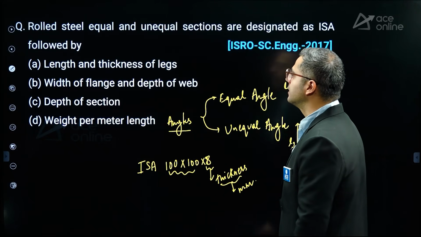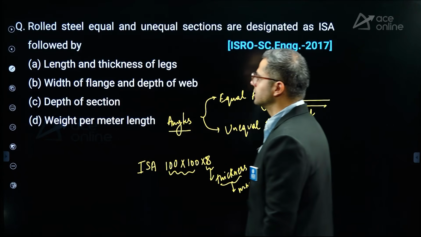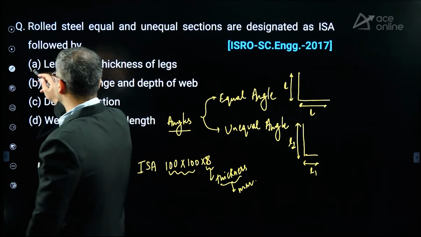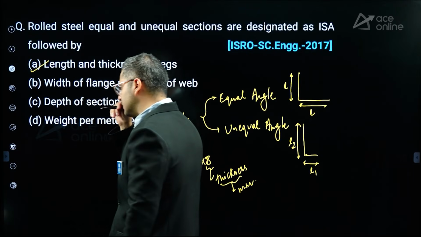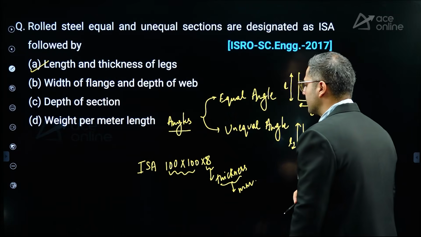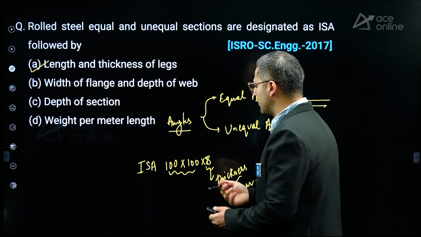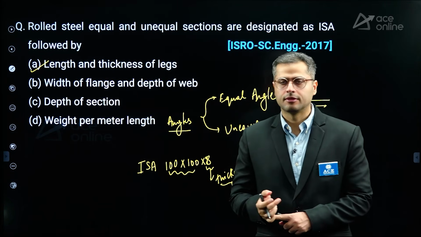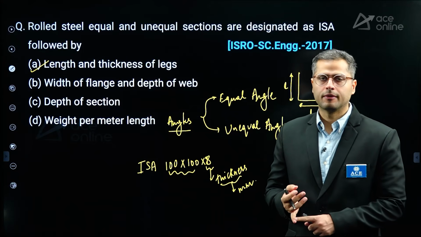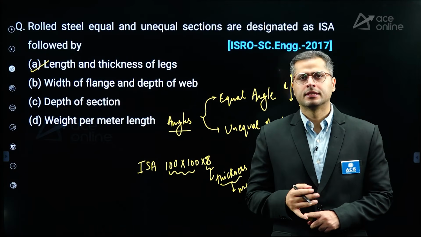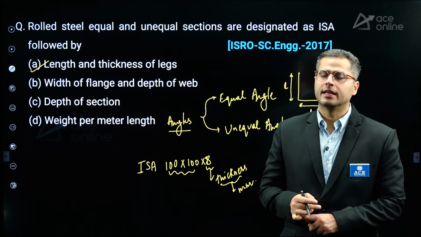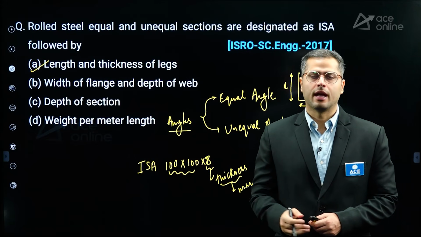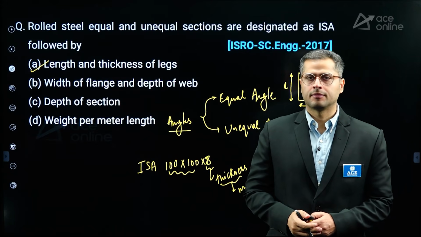So leg length and thickness of the legs are generally considered for Indian standard rolled steel sections in their designations. And in similar ways, the I section and channel section, right? These two are among the most important cross sections. You would see them being designated by their total depth and dead weights, right?